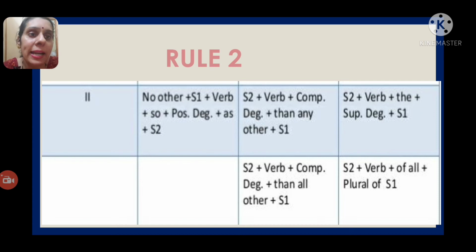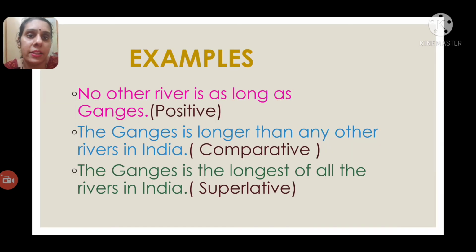Whereas in your superlative degree, you will get second subject plus verb plus the plus superlative degree adjective plus first subject, or you will get second subject plus verb plus of all plus plural of first subject. Okay, let us see now.